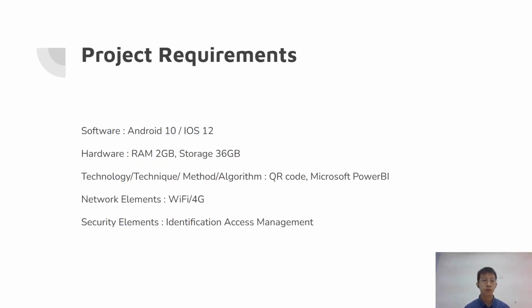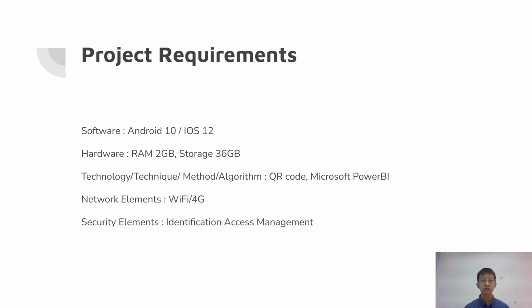The project requirements: the software will be Android 10 or iOS 12, because it will be a mobile application. The hardware will be at least 2 GB of RAM and 360 GB of storage. The technologies and techniques used will be QR codes and Microsoft Power BI, and the programming language will be Flutter. For the network, you can connect to the application via Wi-Fi or 4G.